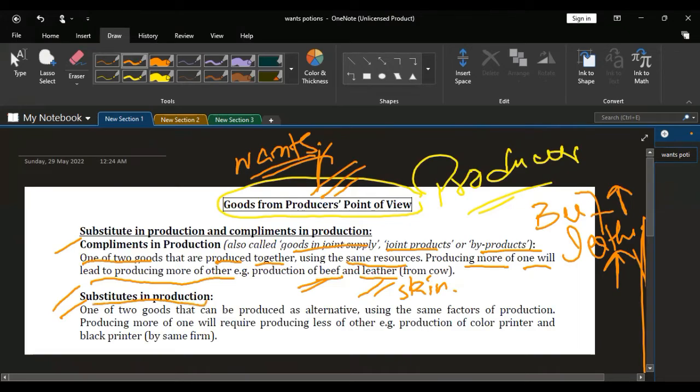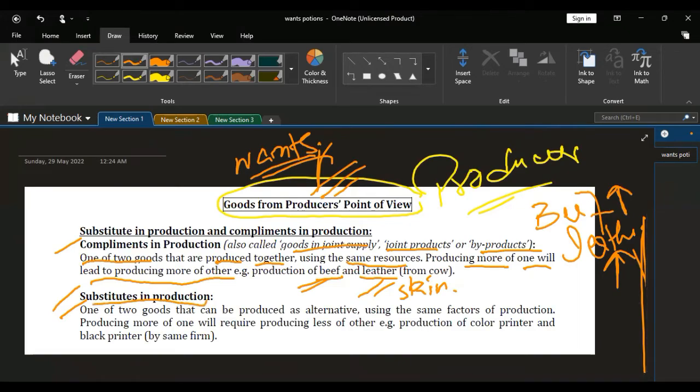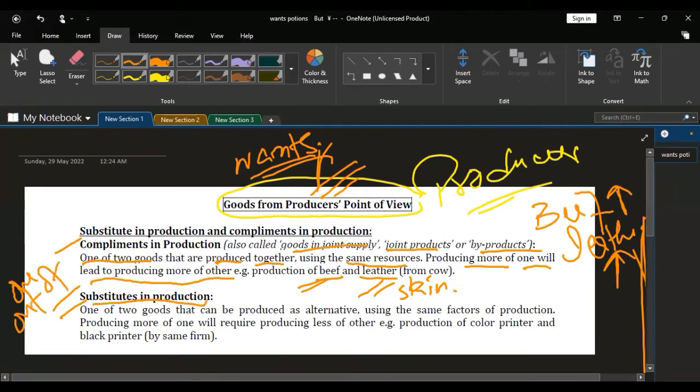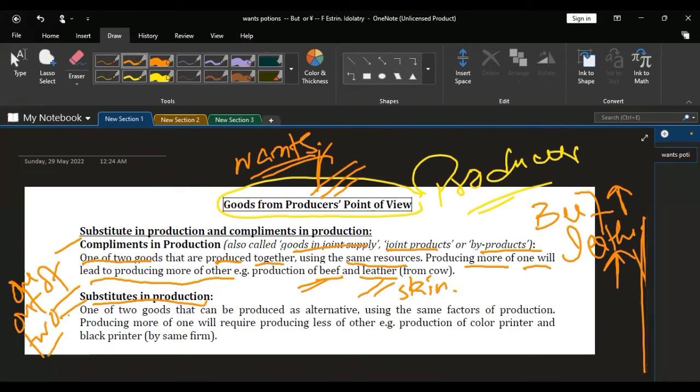Substitute means you have to produce one out of two. You cannot produce two of them from a single process. If you want to increase the quantity of the first good, the production of the other has to be sacrificed.